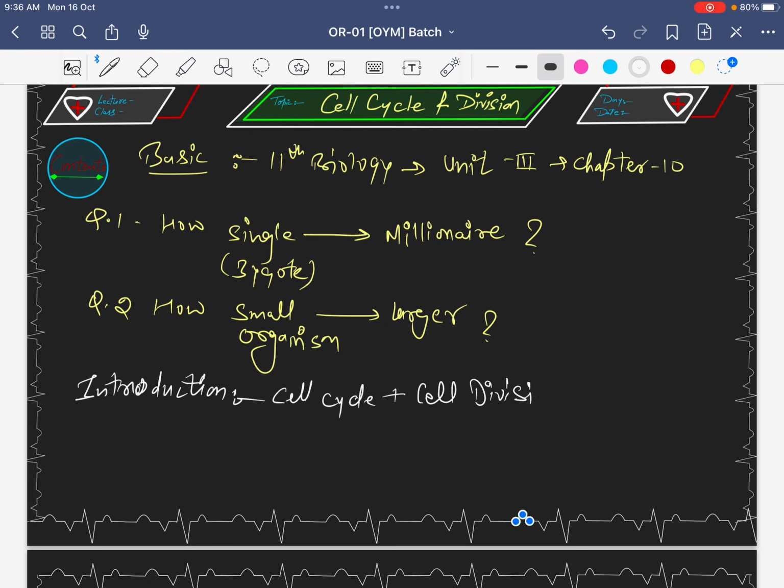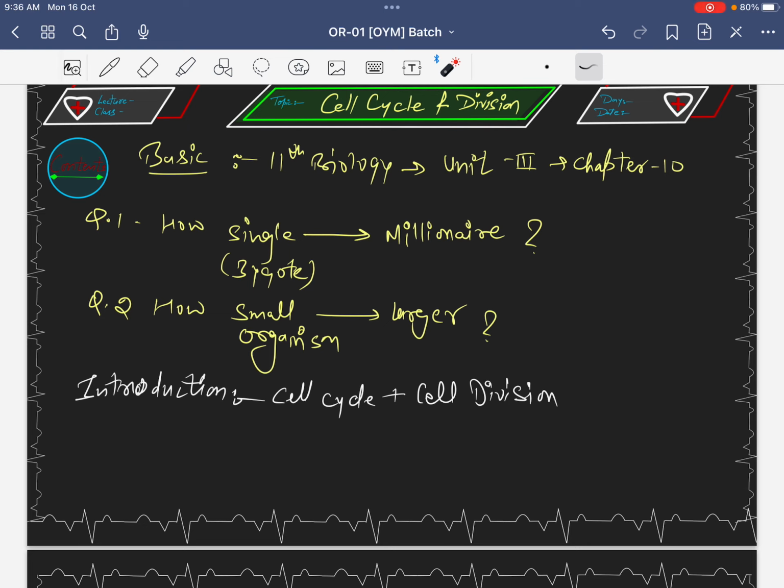It means in the whole chapter we will talk first about the cycle and then after, divisions. So what is the meaning of the cell cycle? First of all we have to learn and understand the meaning of the cell cycle.